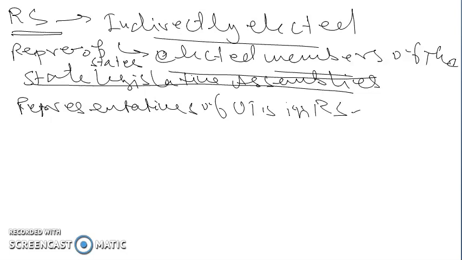And we know that there are only two union territories, Delhi and Puducherry, that have representation in the Rajya Sabha.